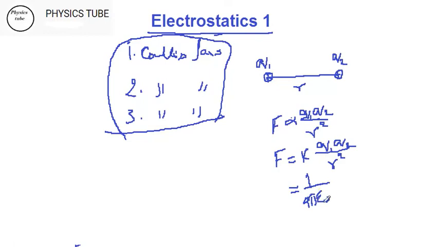Epsilon naught is the permittivity, a very important term. Permittivity comes from permission. Epsilon naught is the permittivity of the medium where the charges are kept, and the rest is the same, Q1 Q2 by r square.